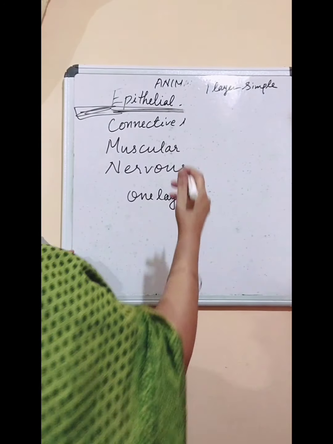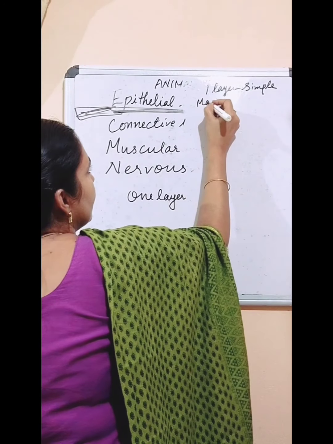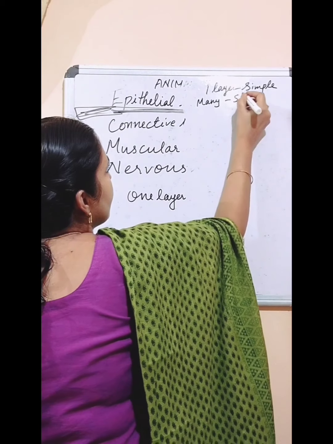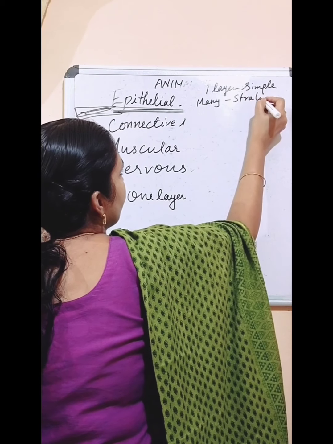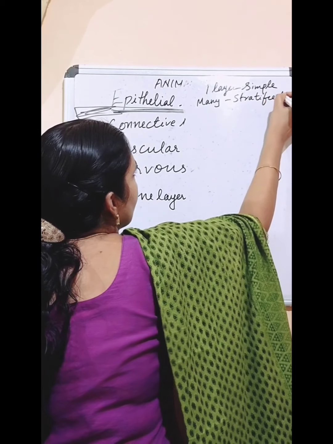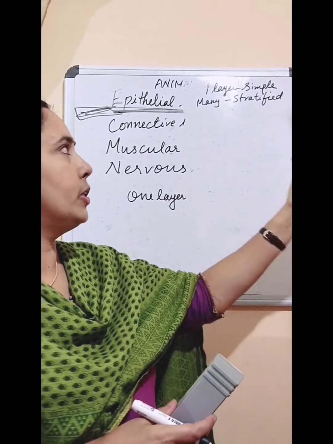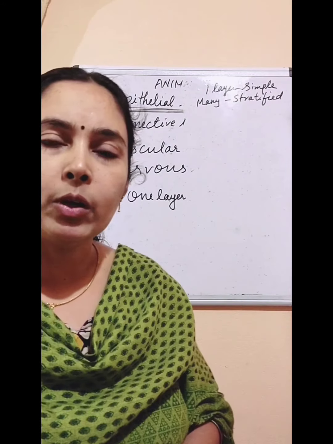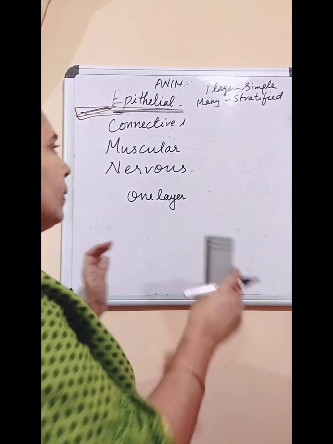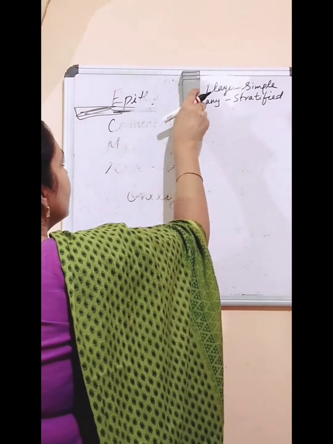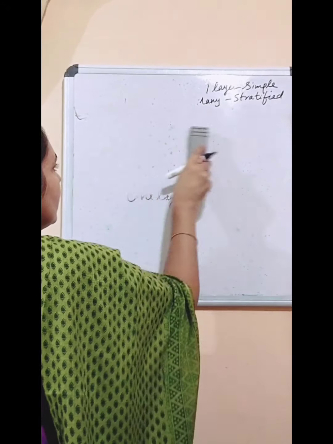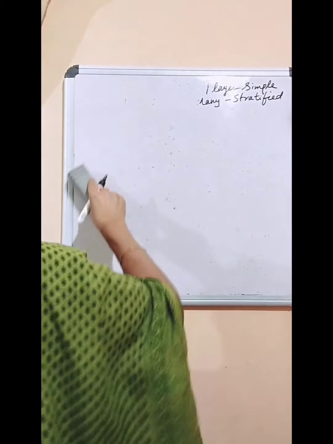If many layers are there, we call it stratified. Okay, so if one layer is single layer, simple epithelial tissue. If many layers are there, we call it stratified epithelial tissue. Okay, then based on the shape also, the different names are there.